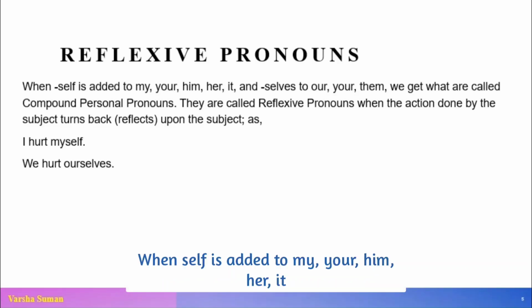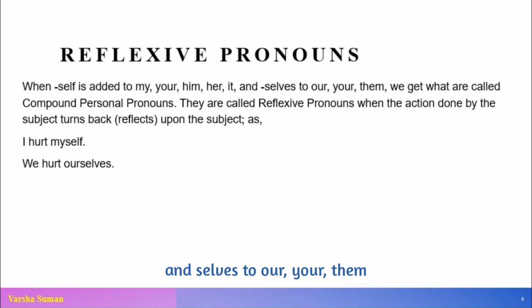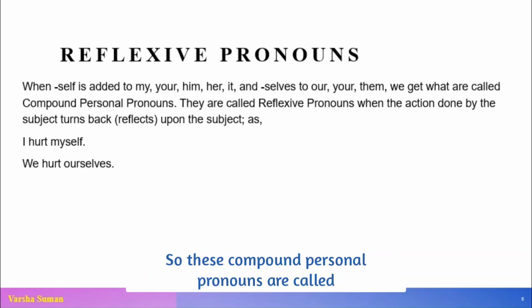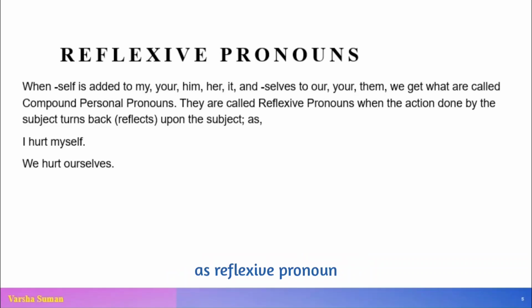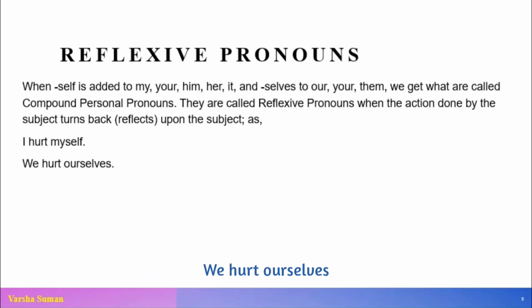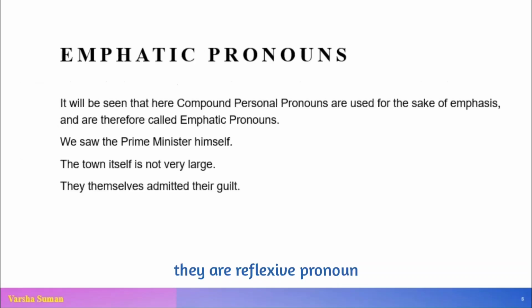Okay, when self is added to my, your, him, her, it, and selves to our, your, them, we get what are called compound personal pronouns. These compound personal pronouns are called reflexive pronouns. When the action done by the subject turns back or reflects upon the subject, like I hurt myself, we hurt ourselves, she failed herself in the relationship or in the exams, the cat bit itself, right? All these are reflexive pronouns.